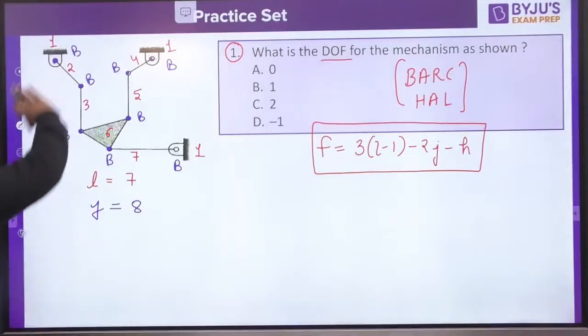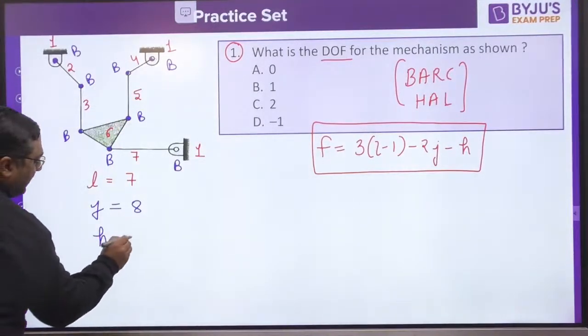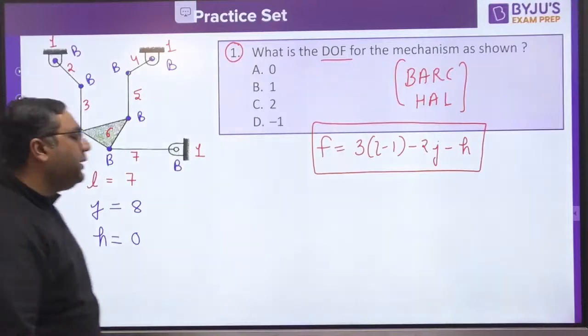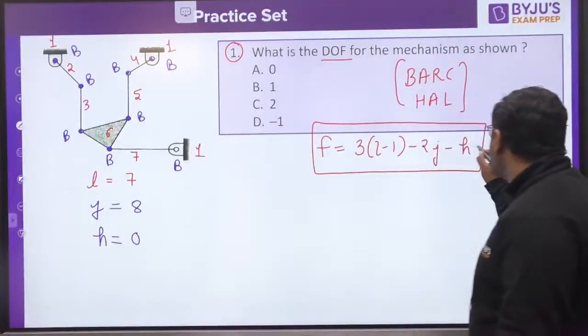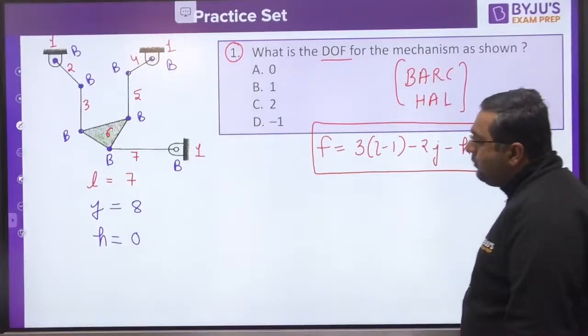Now higher pair, there is no higher pair, so H is going to be 0. There is no redundant motion as well. You also know in this equation you have a minus FR term, but there is no redundant motion here.